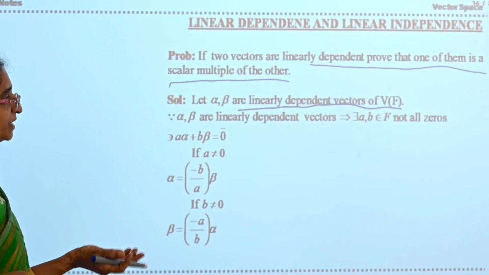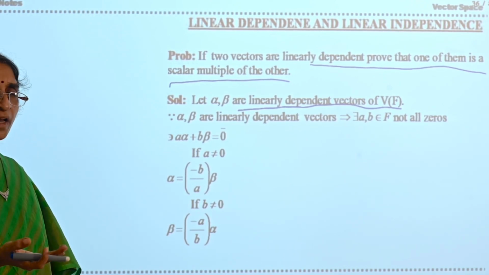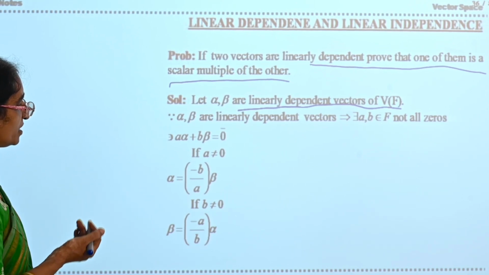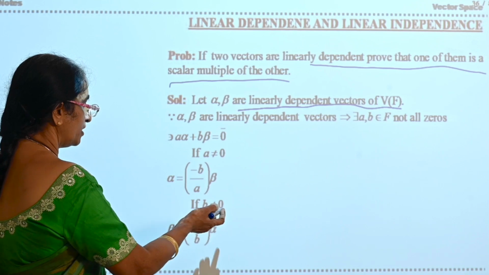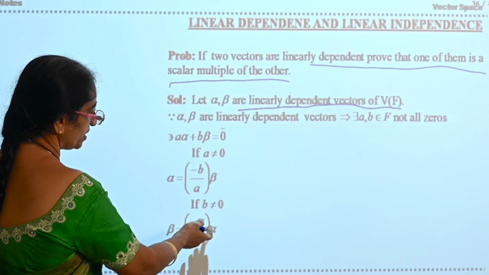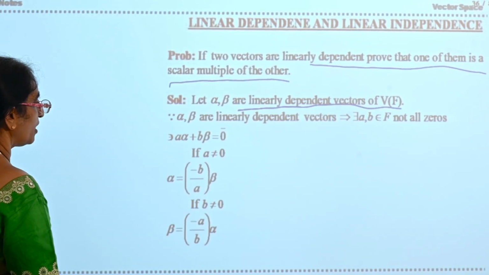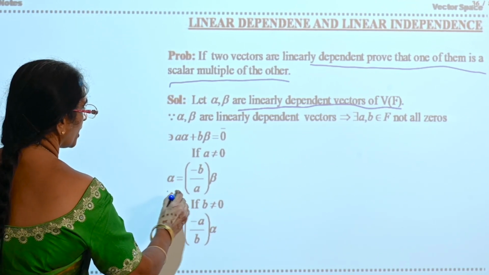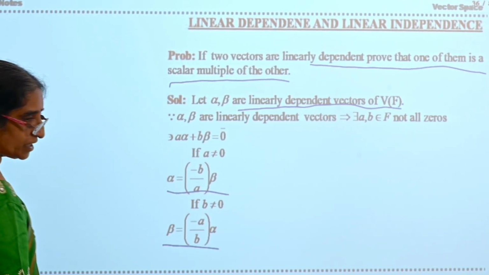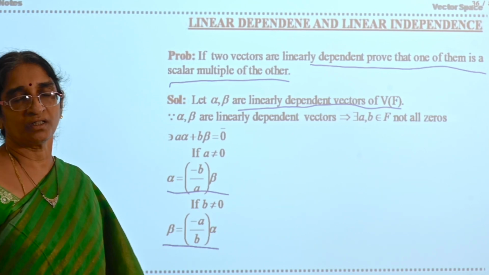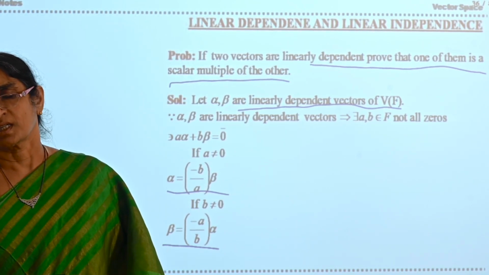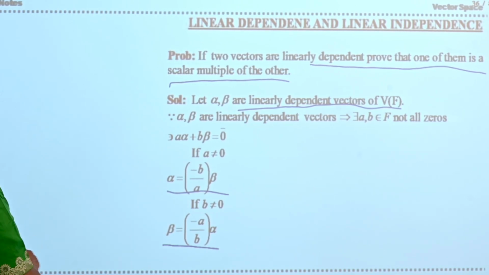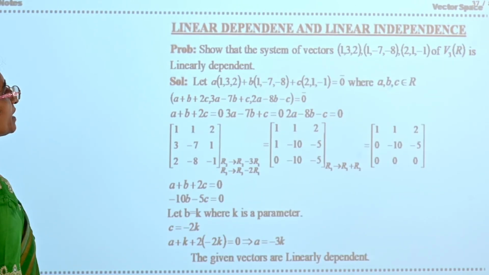Since alpha, beta are linearly dependent, A alpha plus B beta is equal to 0, where one of A and B is not equal to 0. If A is not equal to 0, alpha is equal to minus B by A into beta. If B is not equal to 0, beta is equal to minus A by B into alpha. That is, one is the scalar multiple of the other. If alpha, beta are two linearly dependent vectors, one can be expressed as a scalar multiple of the other. That is the nature of linearly dependent vectors.